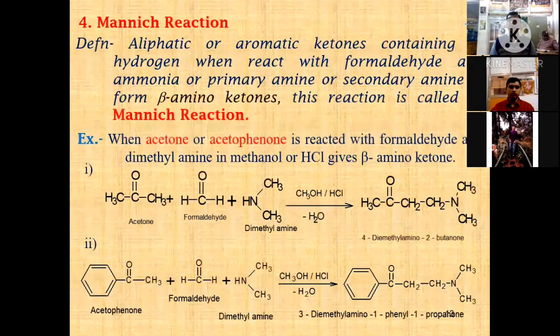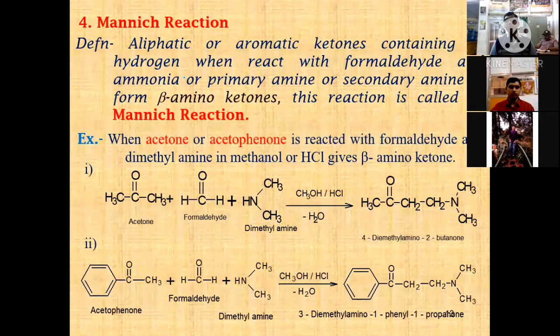Then one more important reaction, that is the Mannich reaction. According to this reaction, 3 reagents are required, and of these 3, dimethylamine is compulsory. You cannot change it for an ammonia derivative.